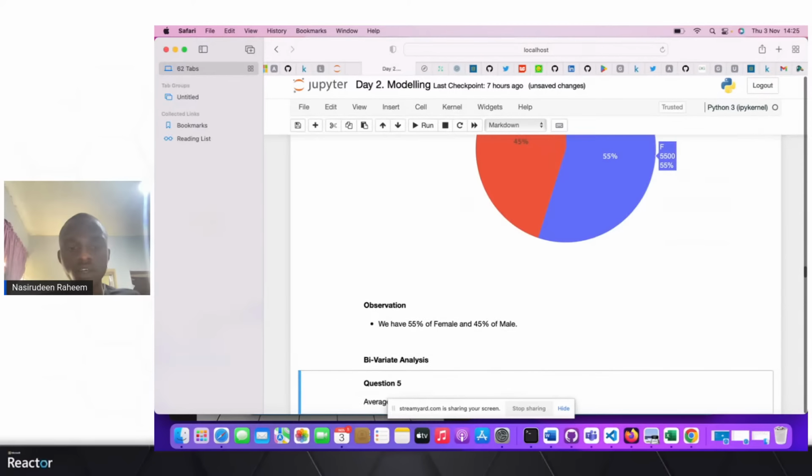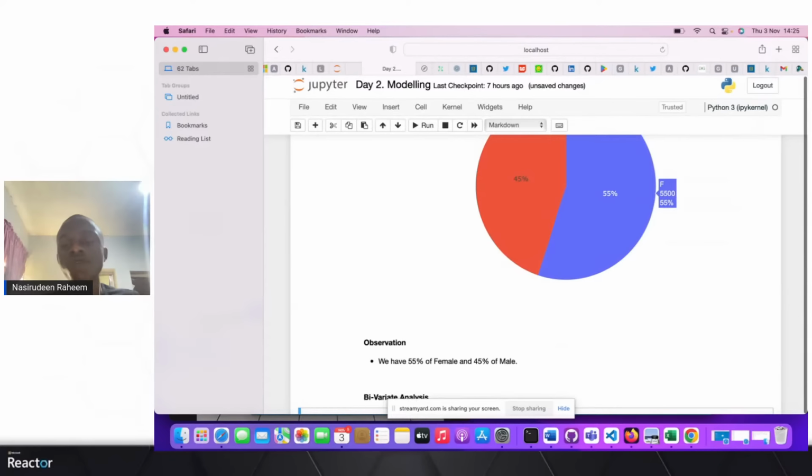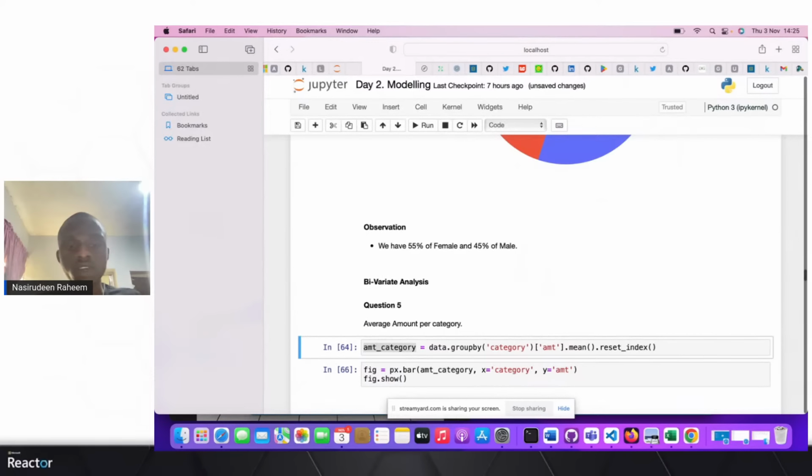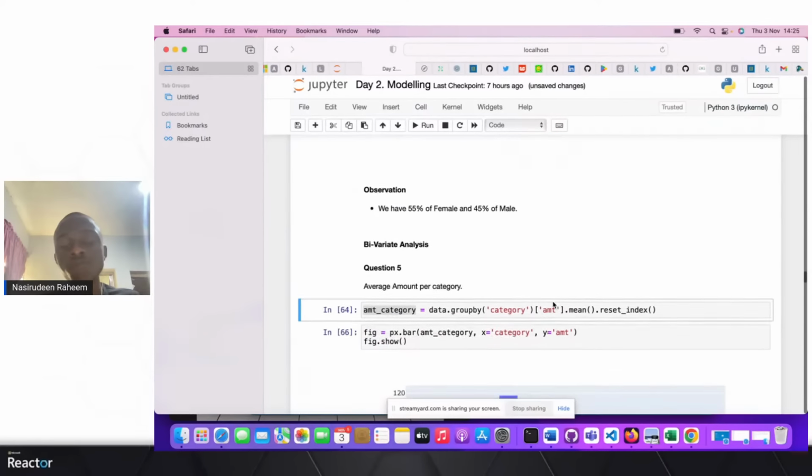So all we have done is look at one variable at a time. Let's now look at bivariate analysis, comparing two variables at a time to see what's happening, in order to assist us when we want to build our machine learning models. The first thing I'll be looking at is the average amount per category.